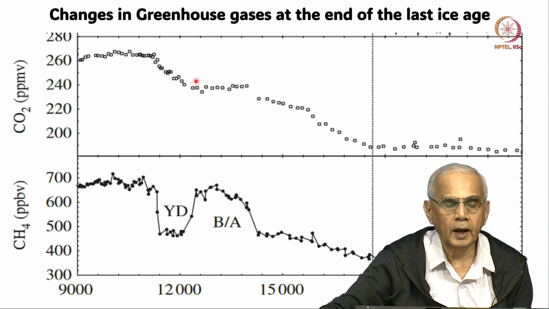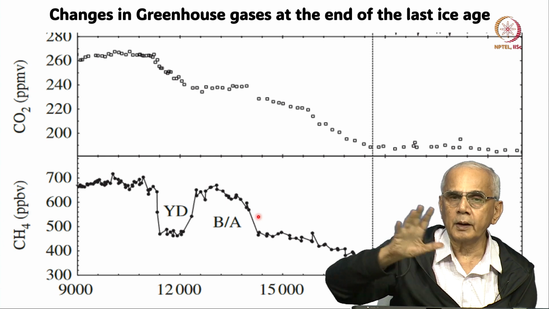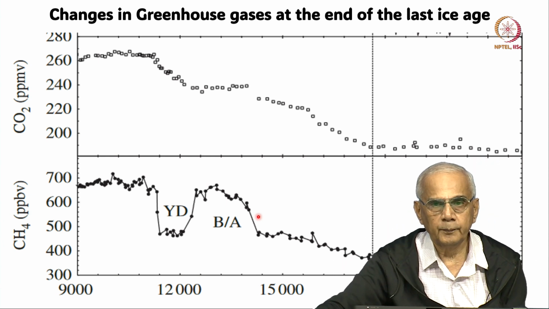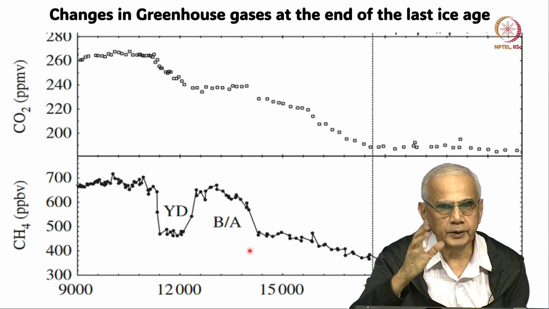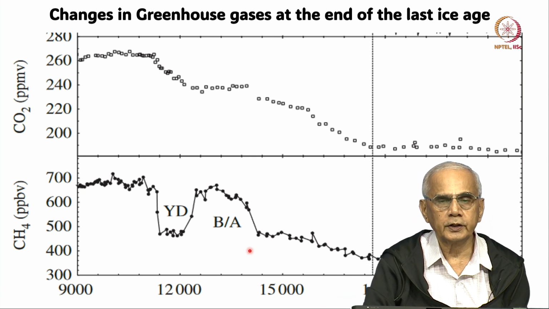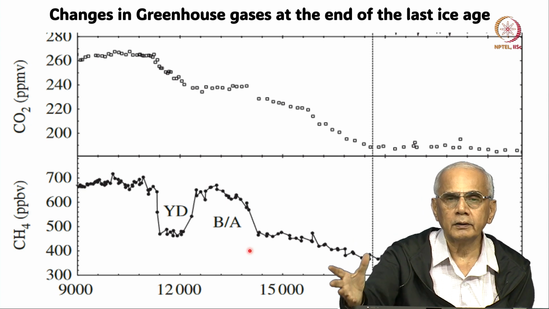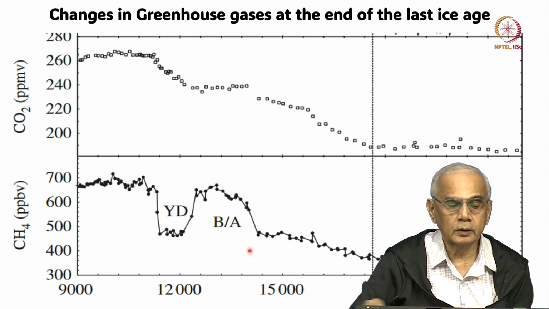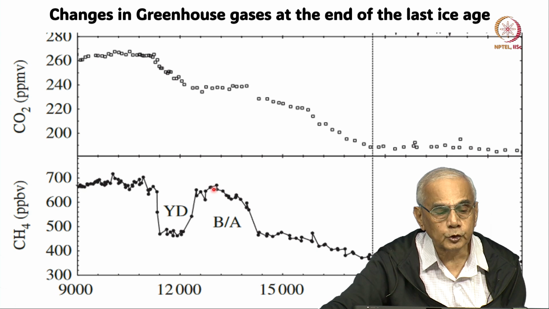And that causes, of course, carbon dioxide to increase and methane to decrease, but methane and carbon dioxide respond on different time scales. Methane is a gas which has a very short residence time, 10 to 20 years at the most. So, it reacts immediately to methane being emitted by melting permafrost. So, this sharp change you saw here is a response to cooling.